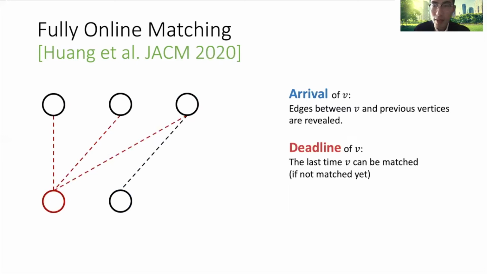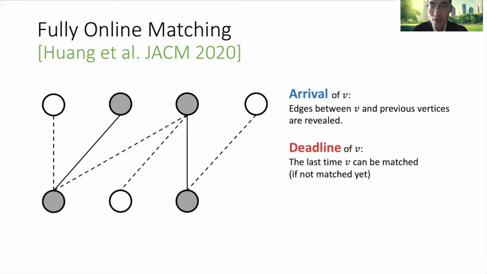The second time step is a deadline of a vertex. It means this is the last time a vertex can be matched if it's not matched yet. So here, the bottom left vertex in red reaches its deadline, and we have to make matching decisions now. There are 3 options. Let's say we match it to the second. So on and so forth. More vertices arrive in the graph, and some vertex reaches the deadline, and we make matching decisions.